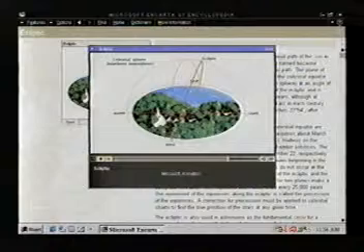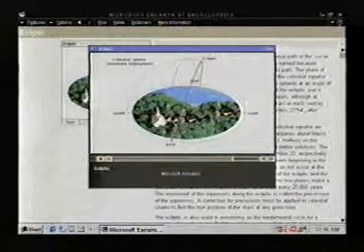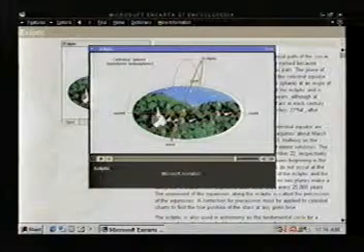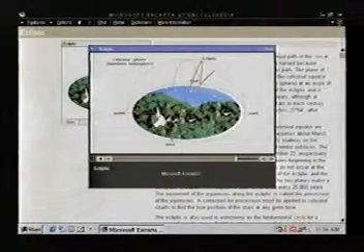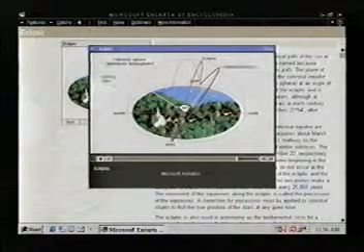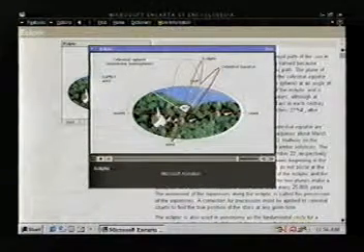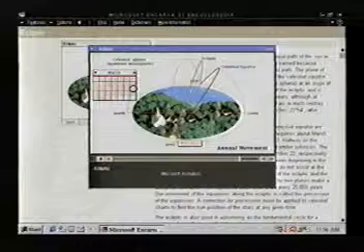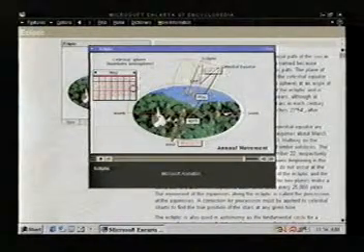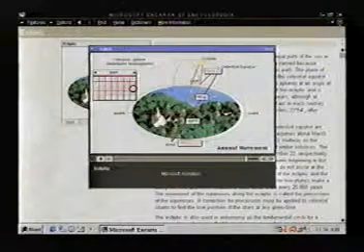The seasons can be explained in terms of the motion of the sun along the ecliptic, an imaginary line that traces out the path of the sun on the celestial sphere. The celestial equator is in a plane perpendicular to the Earth's axis. On the equinoxes, the sun is on the celestial equator.